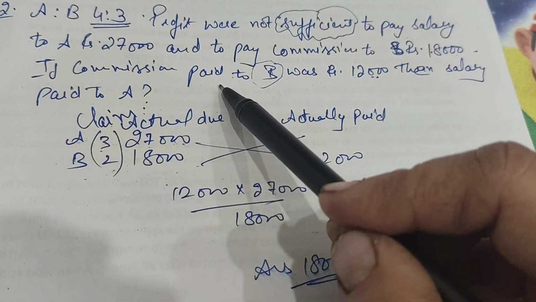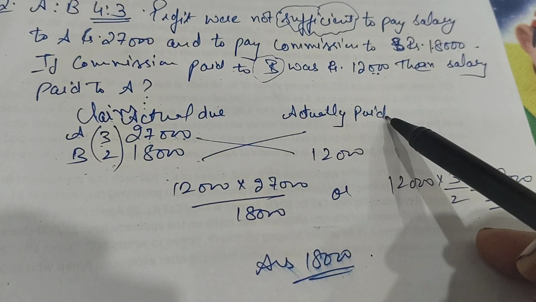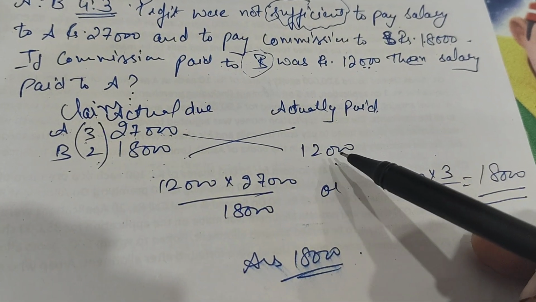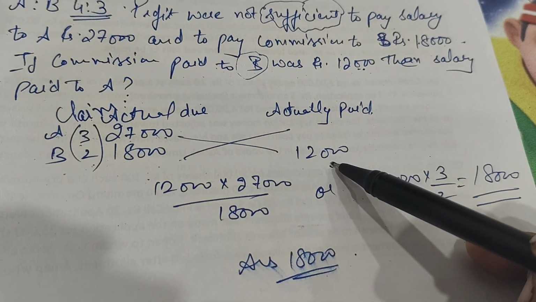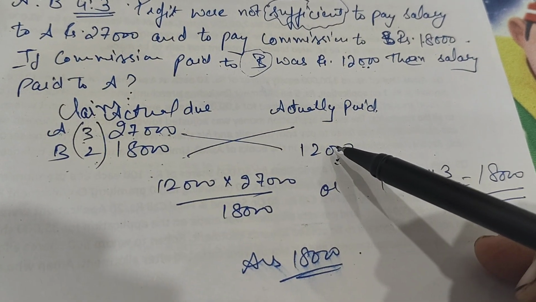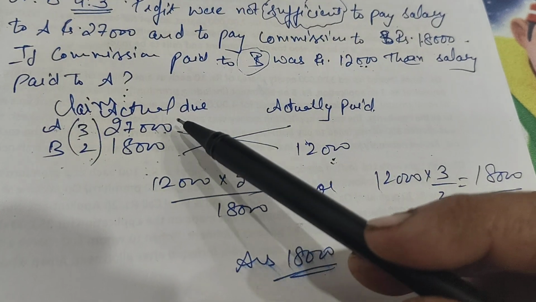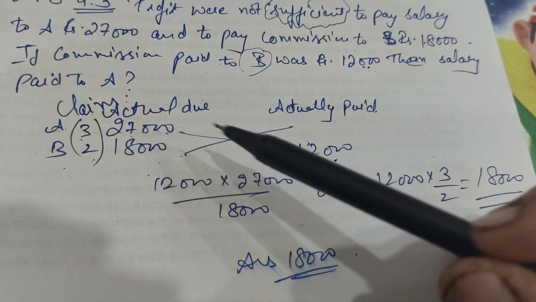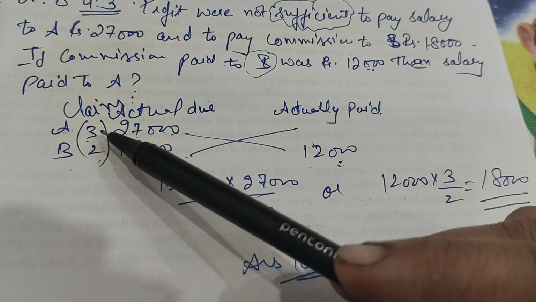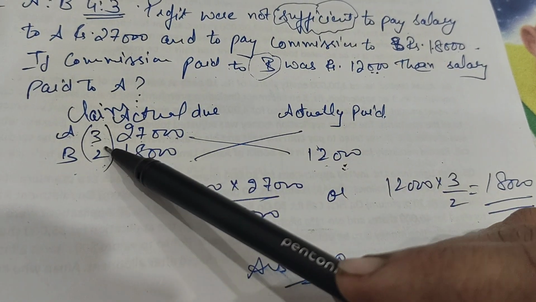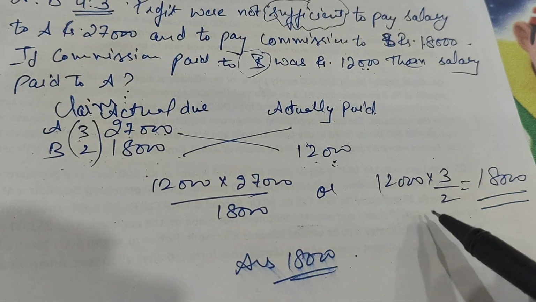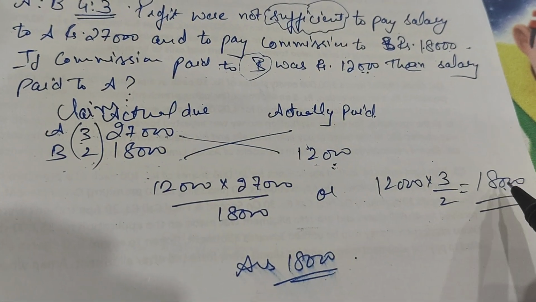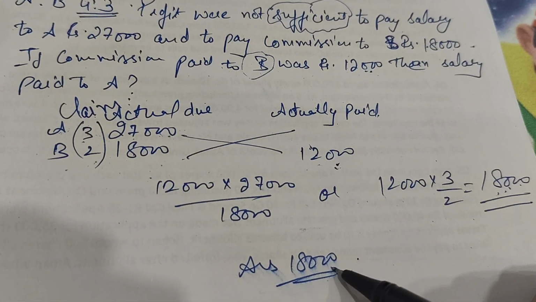Now in the question it is given to us that the actually paid commission to B was 12,000. So let's cross multiply it. If we take the actual values, then it would be 12,000 into 27,000 divided by 18,000. If we are taking their claim ratio, that is 12,000 into 3 upon 2, then the value of actual paid salary to A is 18,000.